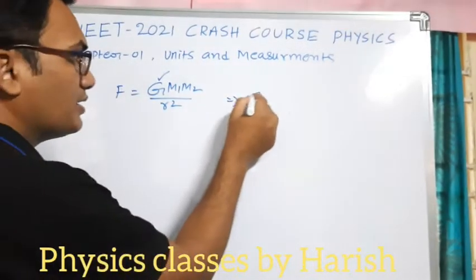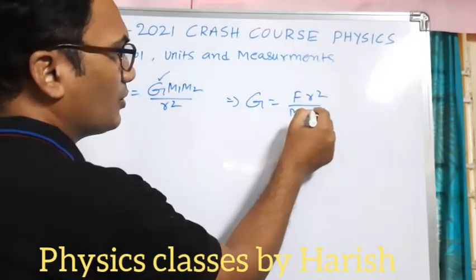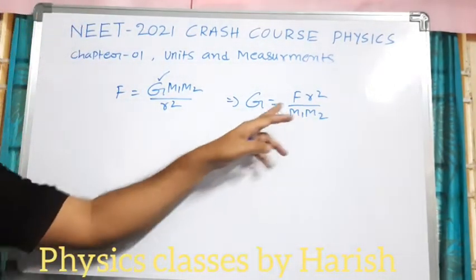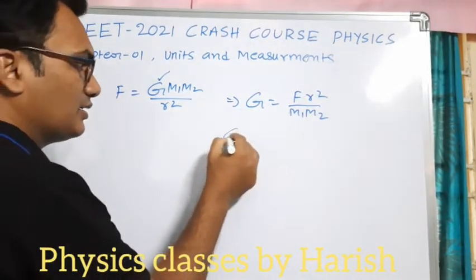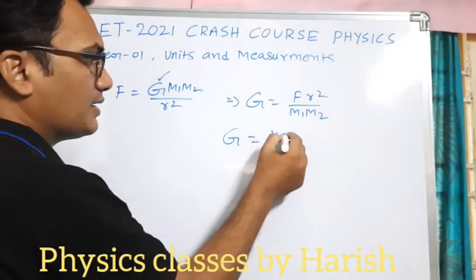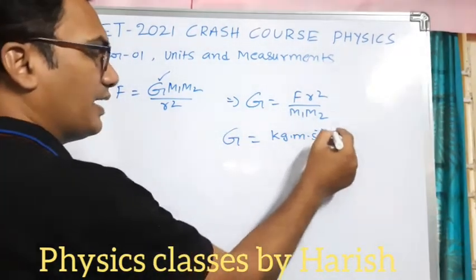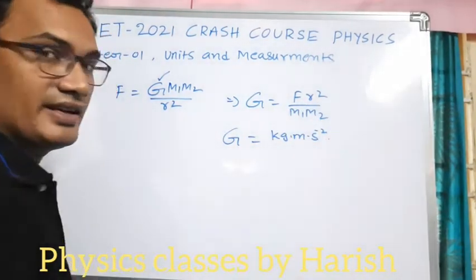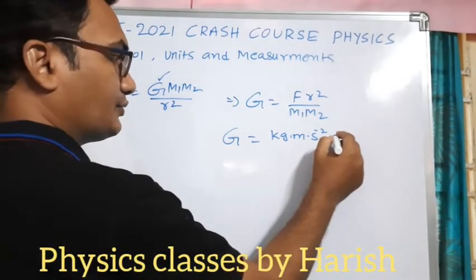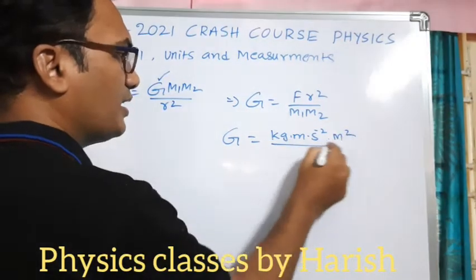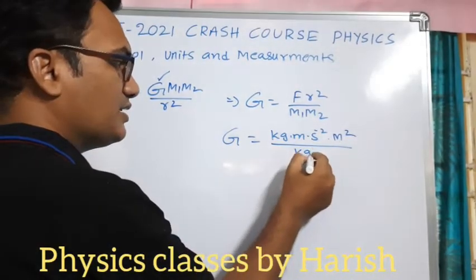So for that, G is equal to F r square divided by m1 m2. We know the units of force, distance and mass, so we'll substitute all those units here. G is equal to kg meter second minus 2, which is the unit of force, and r is distance, whose unit is meter, so meter square, divided by m1 and m2, the masses, whose unit is kg square.